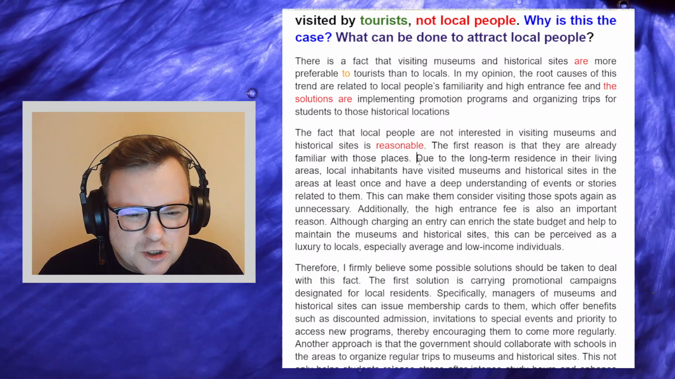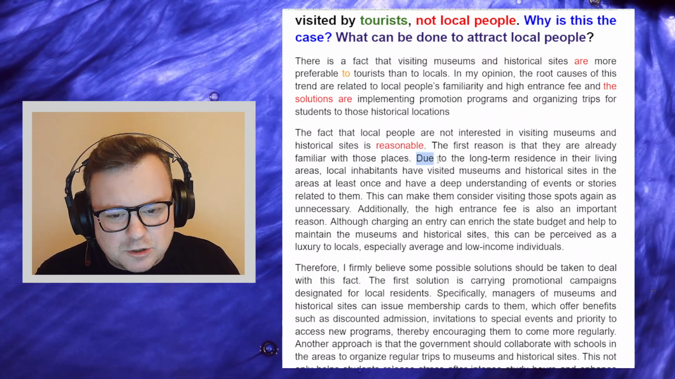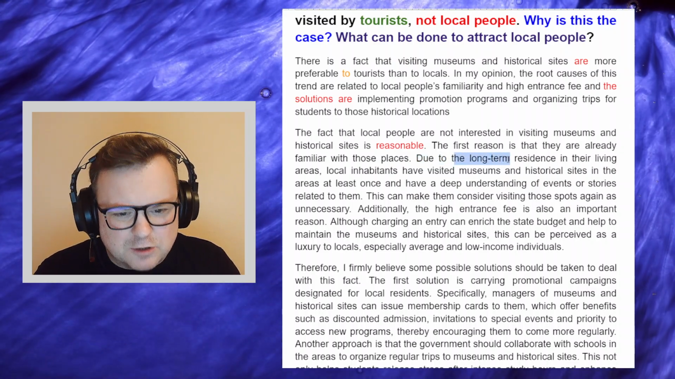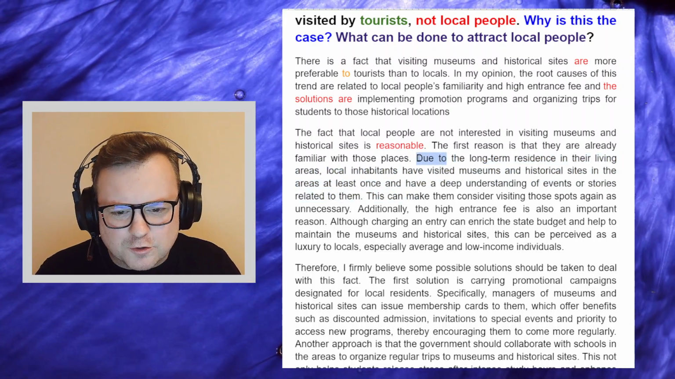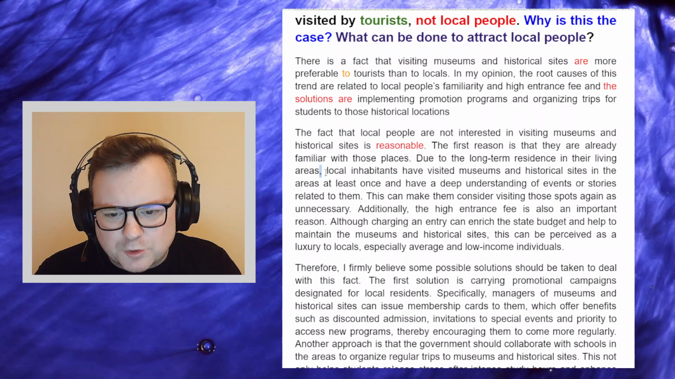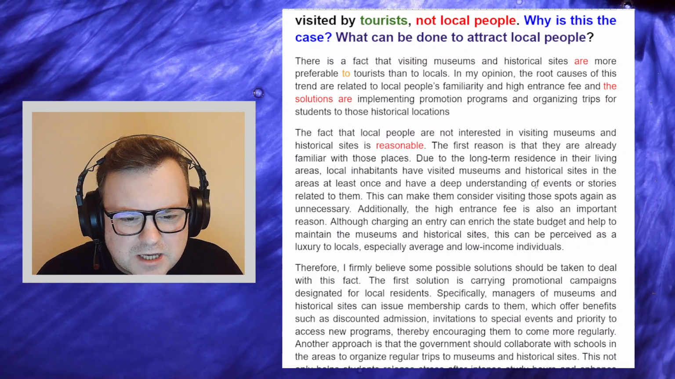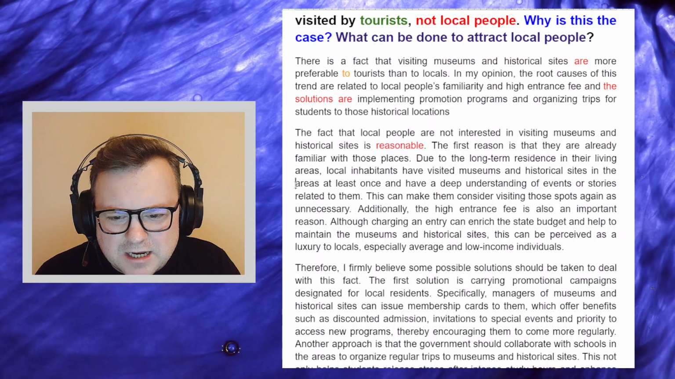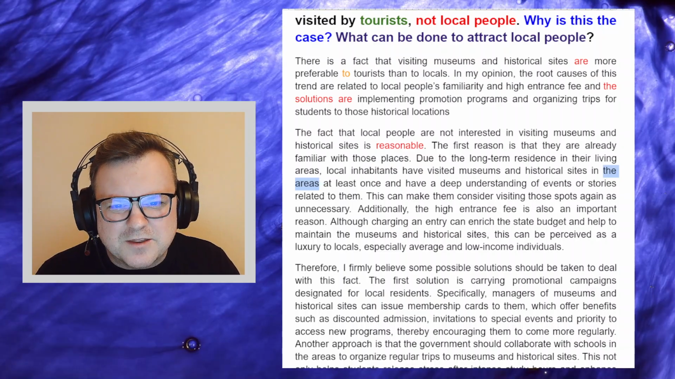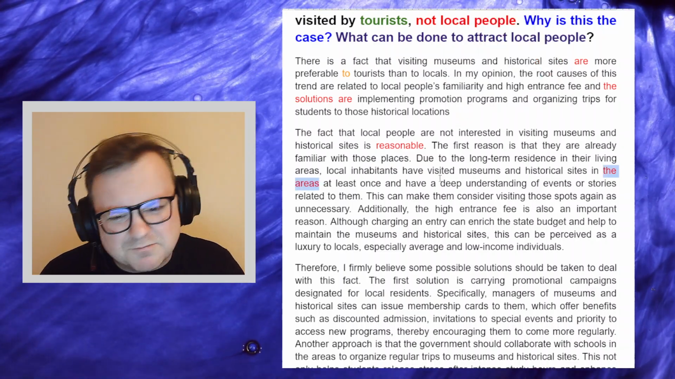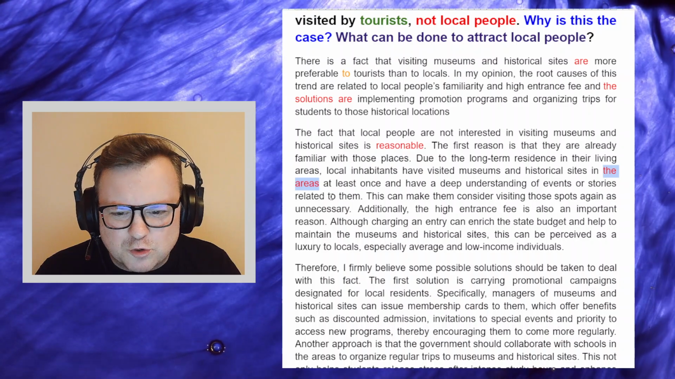Due to the long-term residents in their living areas, local inhabitants, but okay, we get due to, and then we get a grammatically acceptable phrase that follows due to, fine, and this is good subordination, comma, local inhabitants have visited museums and historical sites in the areas. Which areas? It sounds strange. In their areas, maybe in their local area, or okay, fine, at least once, and have a deep understanding of events or stories related to them.